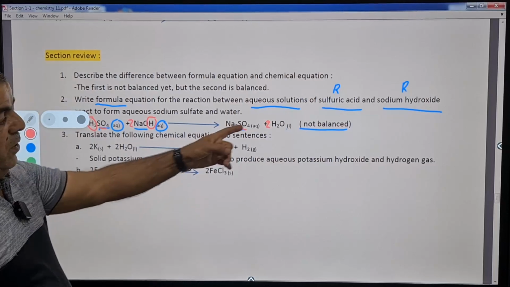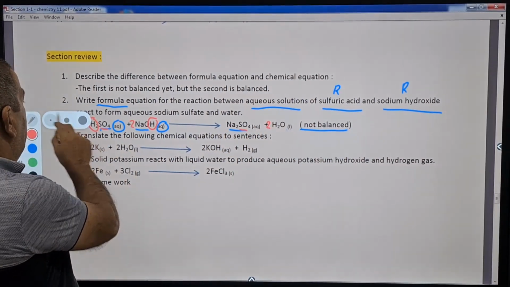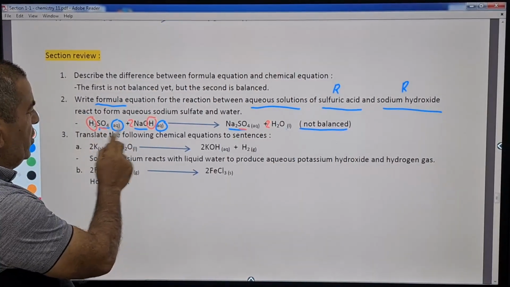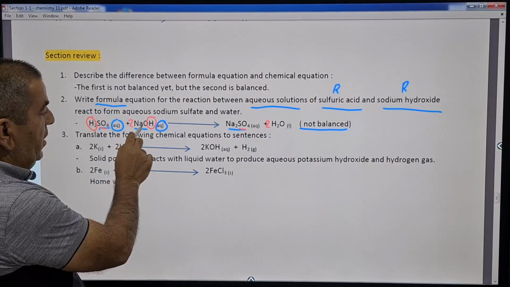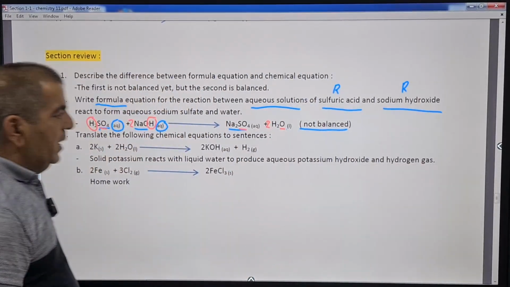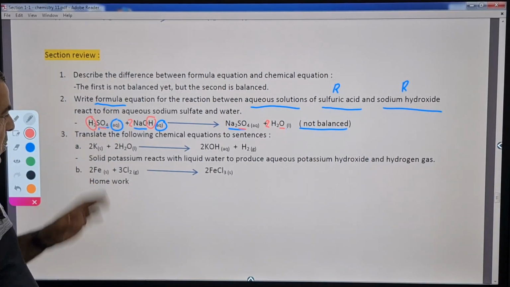So we have 4 hydrogen atoms and we have 4 hydrogen atoms here. Also for oxygen other than oxygen in sulfate, we have here 2 times 1, 2 oxygens, and we have 2 times 1 also 2 oxygens. So now we got it balanced, despite the question asks for formula equation, not balancing.